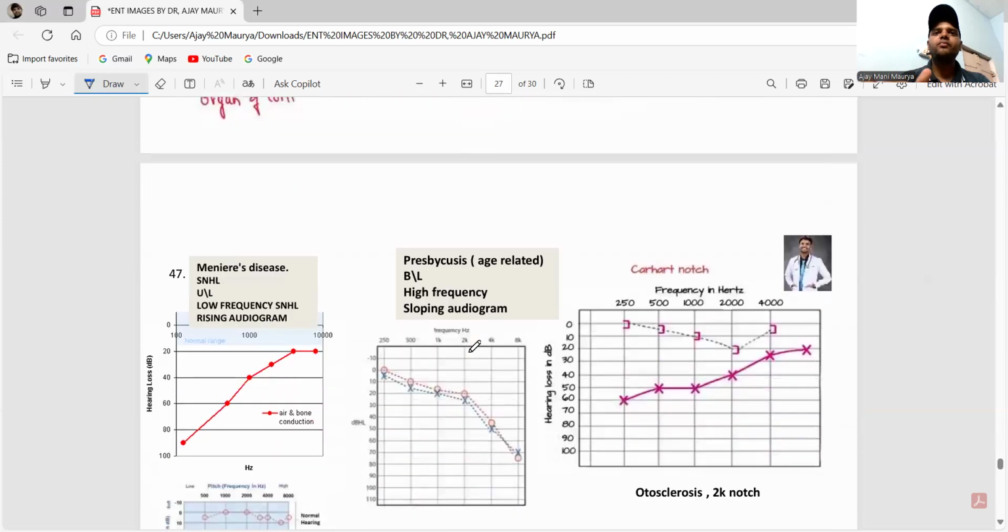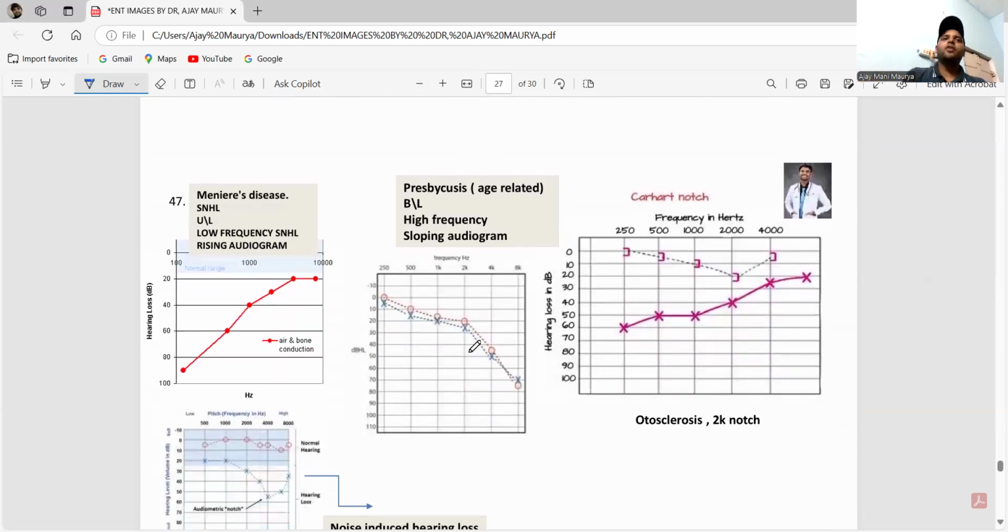Okay. Next one, guys, coming to some graphs. This is Meniere's disease, sensorineural hearing loss. This is unilateral low frequency SNHL. This is the rising audiogram. Meniere's always rises. This is presbycusis, which means old age. You have to remember old age like this one, the sloping audiogram.